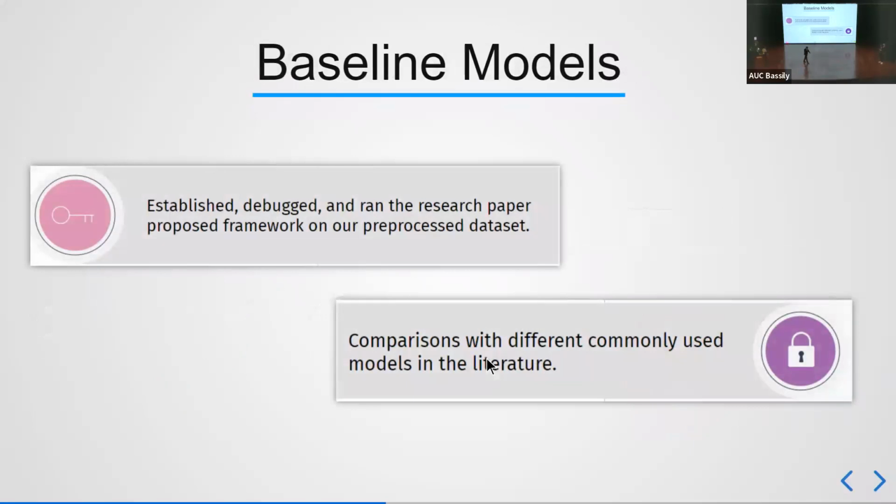Okay, so we need to establish some kind of a baseline to evaluate our proposed models with. So we adopted two approaches. The first approach is to train state-of-the-art models. We looked at the state-of-the-art models, adopted their architectures and trained them on our dataset.